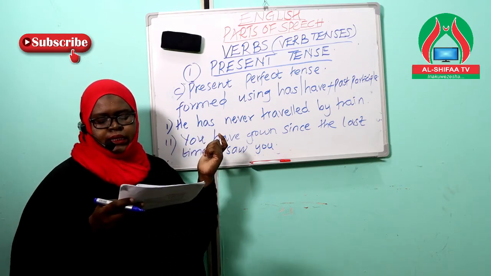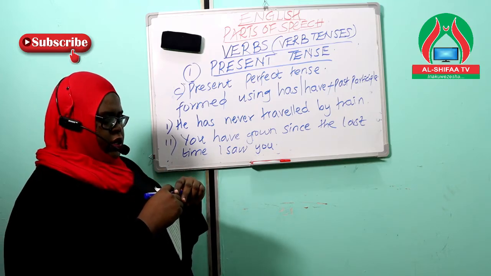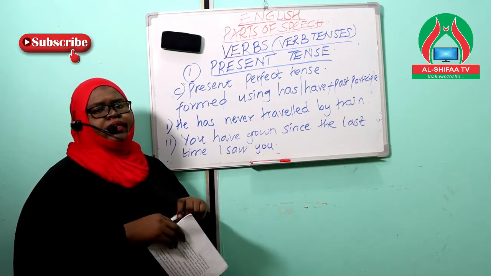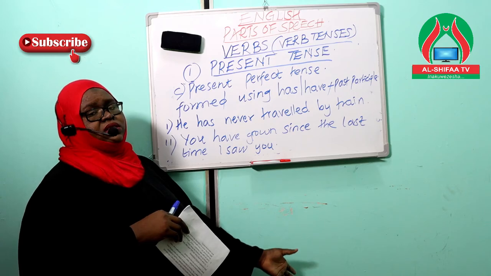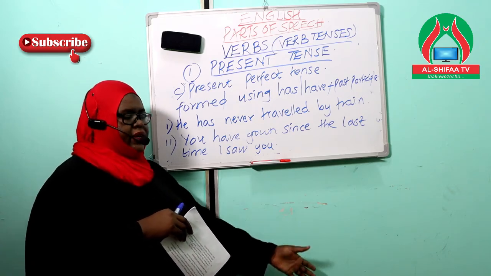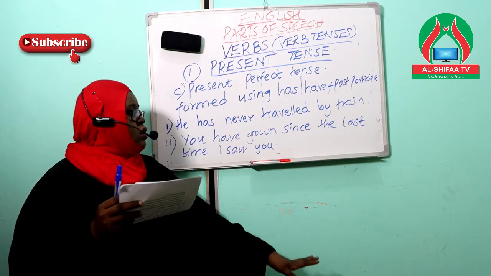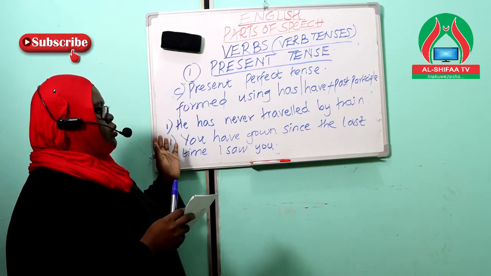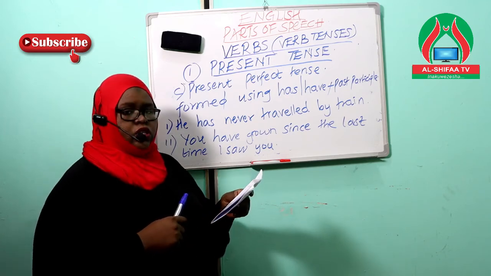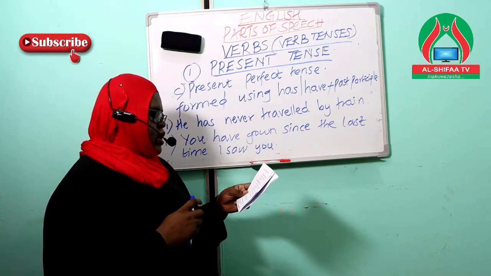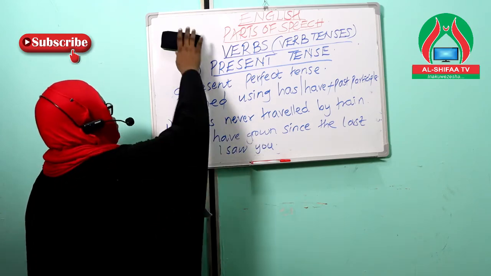Now, this example sentence is describing change over time. For instance, these two people have met after maybe about 10 years. I've never seen this person for the last 10 years. And by that time, I left this person as a child, or maybe just a young toddler. So when we come to meet again, because there is change over that time, we'll say that you have grown since the last time I saw you. Number 3, let me write this one down.